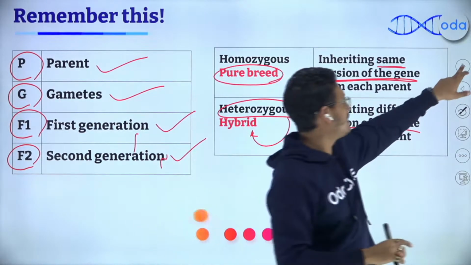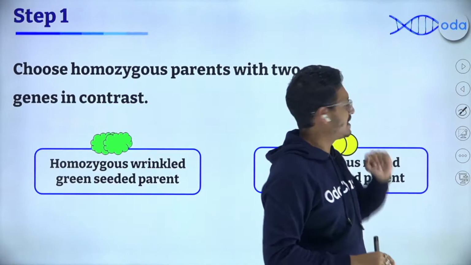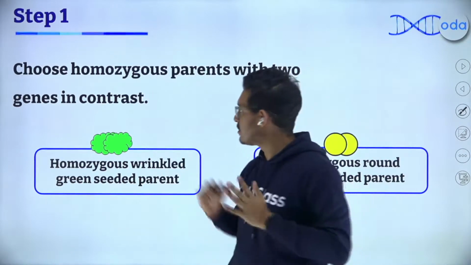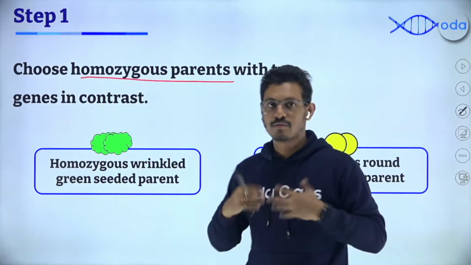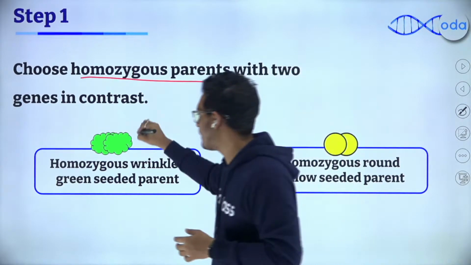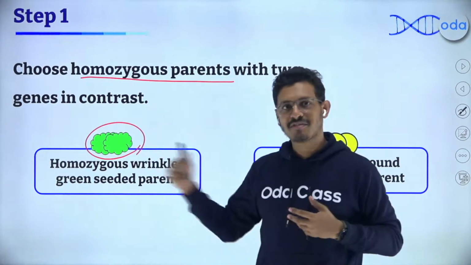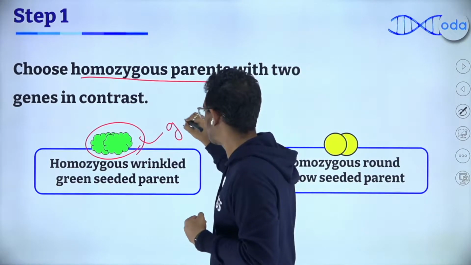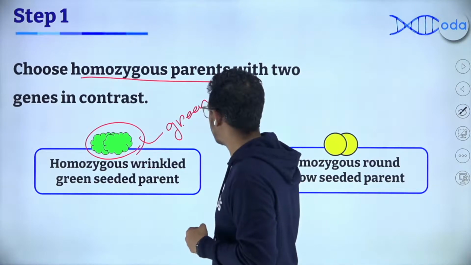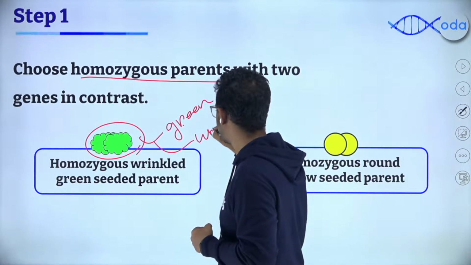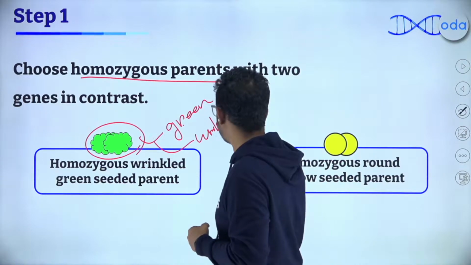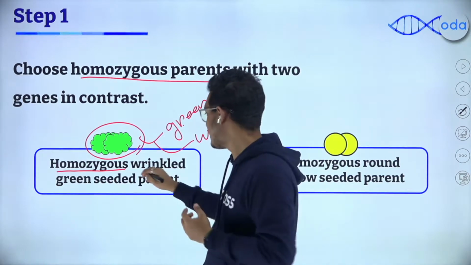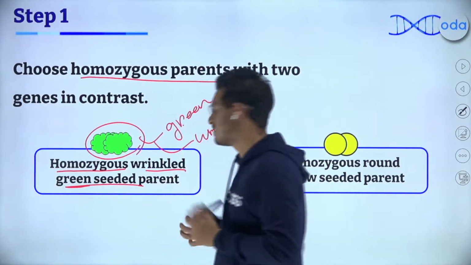To understand this better, let me show you some of this. You will have a better idea. For example, the first step in doing a dihybrid cross is to choose homozygous parents. That's going to be the parent generation. For example, I have chosen this homozygous parent here. Can you see? There are two different characteristics here. One is the color, which is green, and one is the shape, which is wrinkled. So I have chosen a homozygous parent who has the wrinkled green seeded nature.